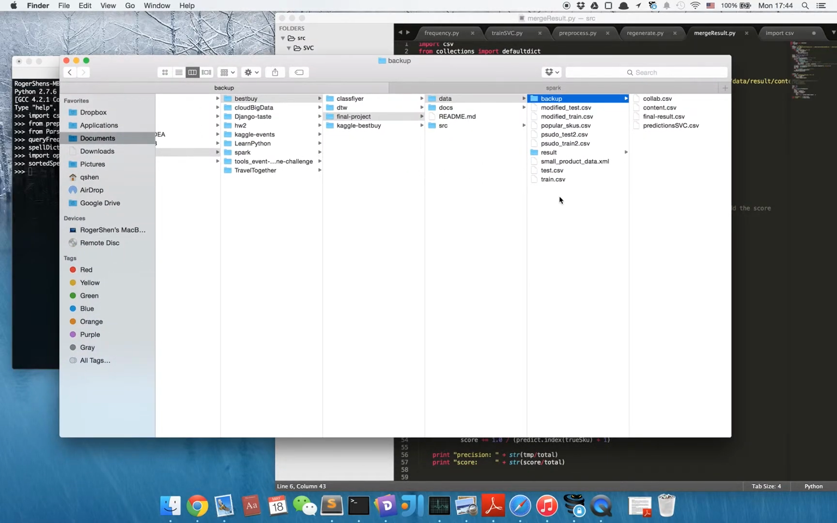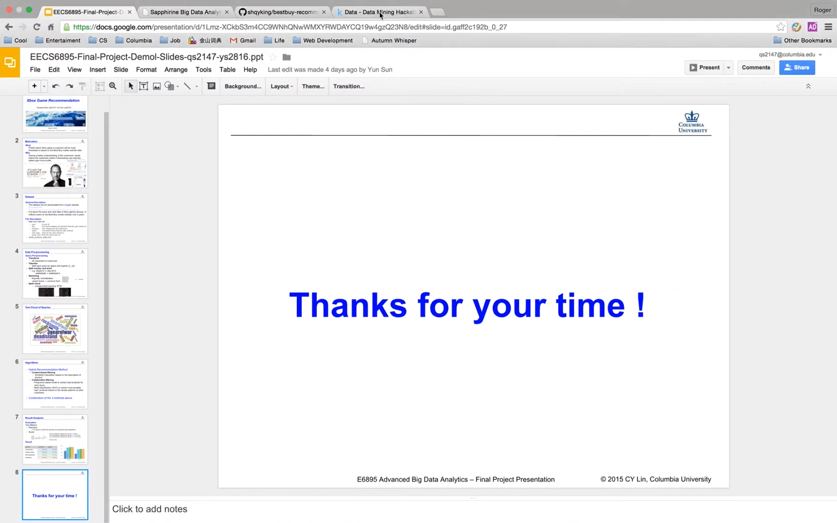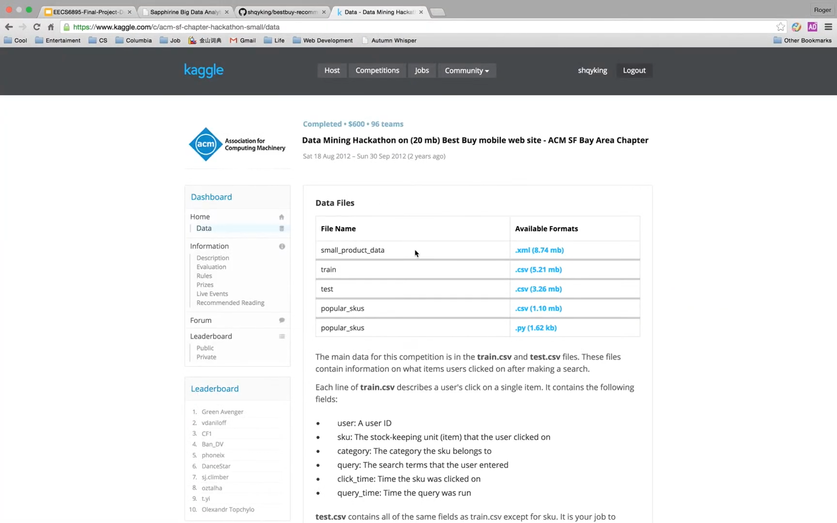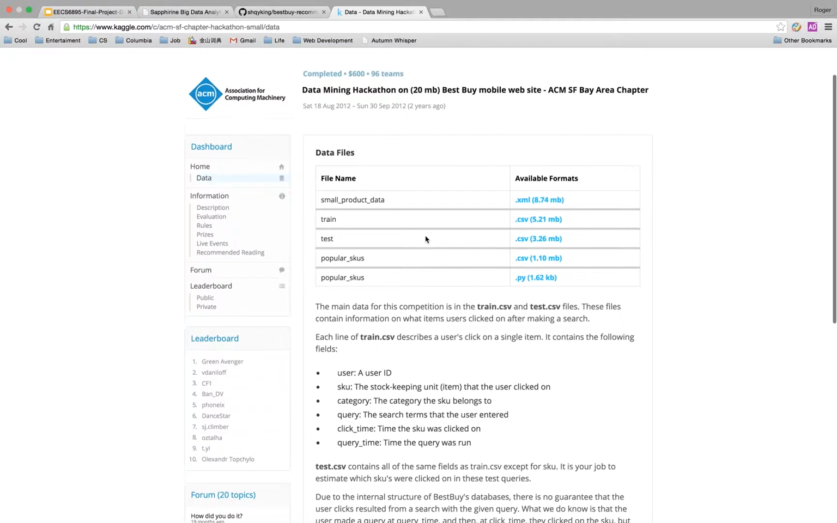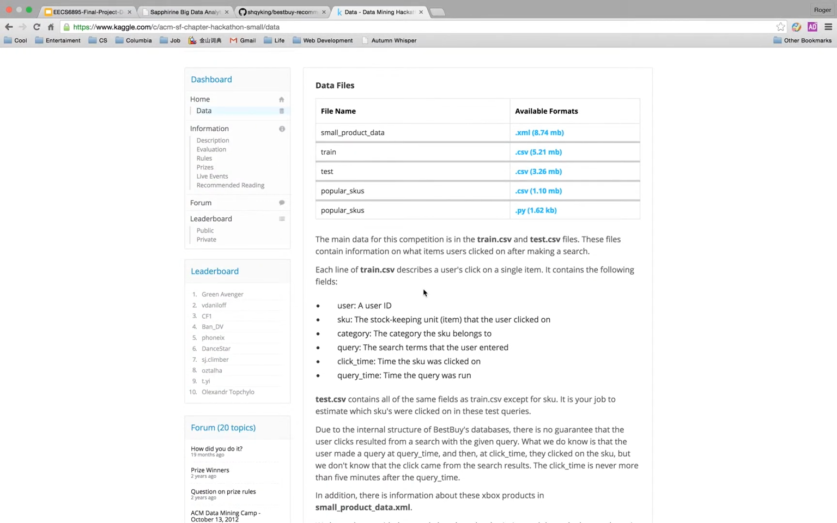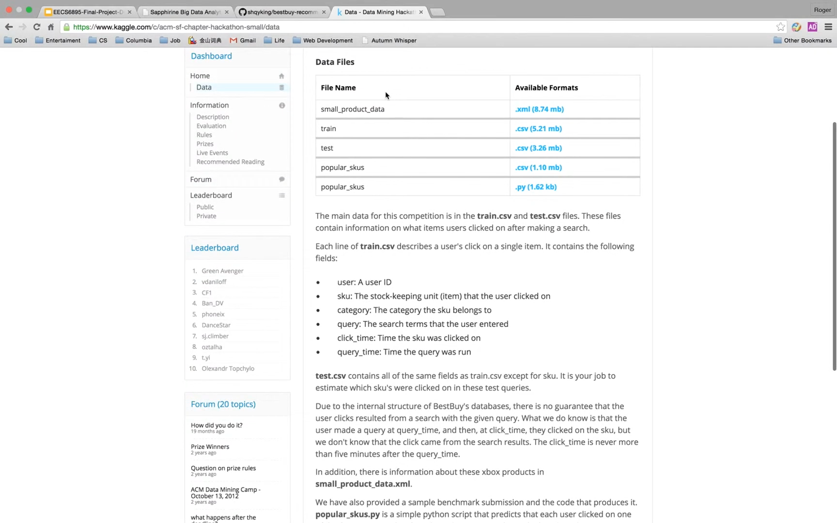The first thing I would like to show is our dataset. As I mentioned in the slides, the data can be downloaded from the Kaggle website. This website has a clear description of each data file, and we only use train.csv, test.csv, and small product data.xml.